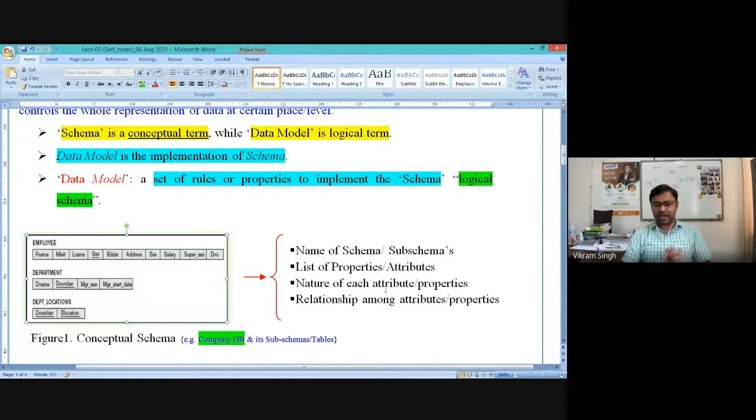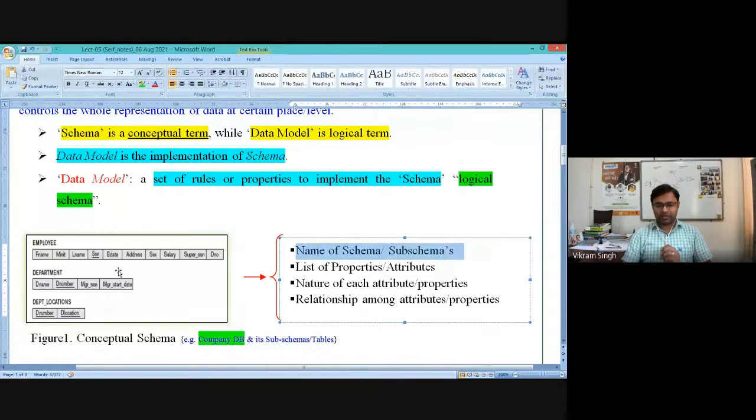So the first thing is that the conceptual schema captures the names of the different schemas. You can see employee name is given, department name is given, and department location is given. So first and foremost, it captures all the possible names of the different sub schemas.